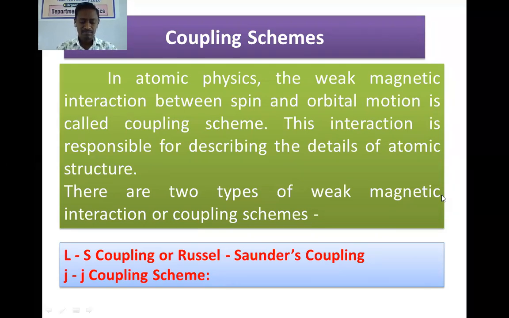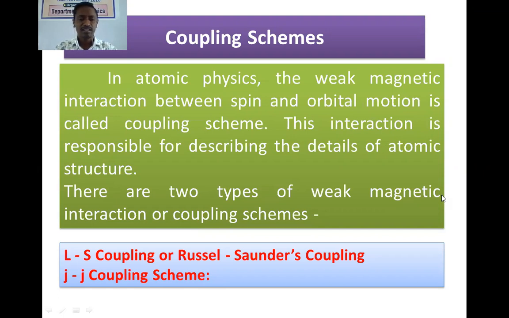As the name indicates, LS is concerned with capital L and capital S, meaning the interaction between the total orbital angular momentum of the atom and the total spin angular momentum of the atom.